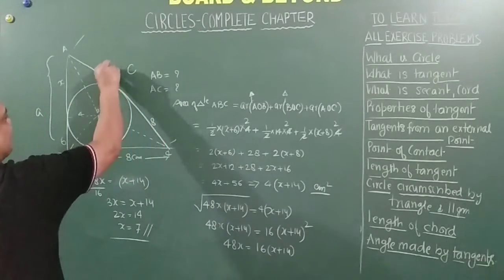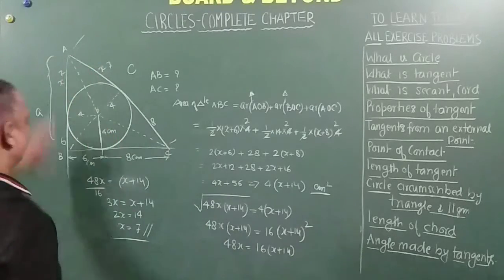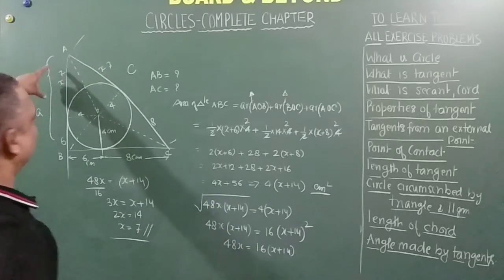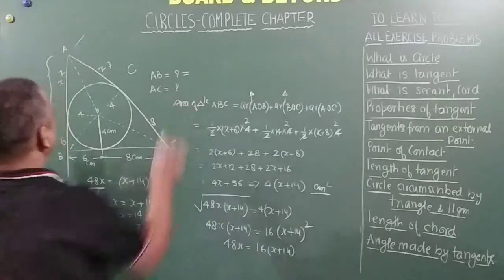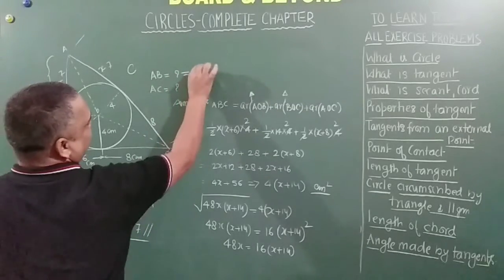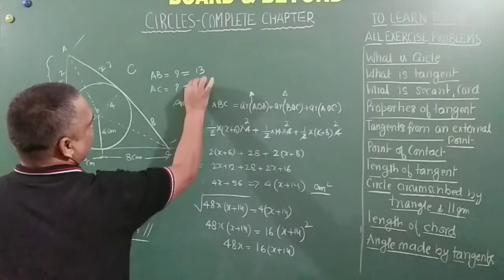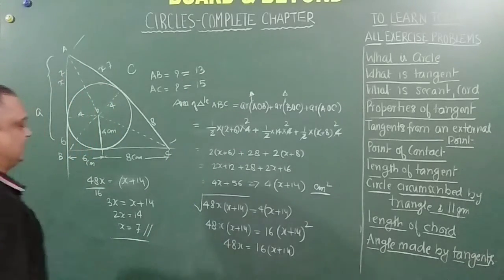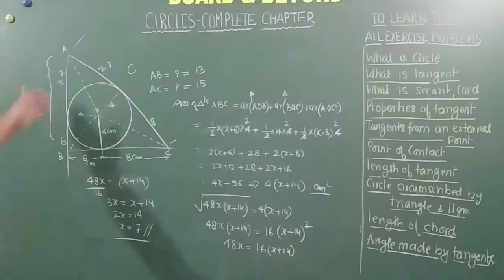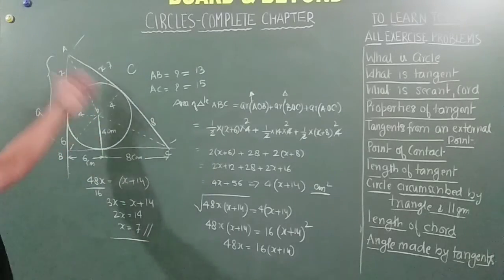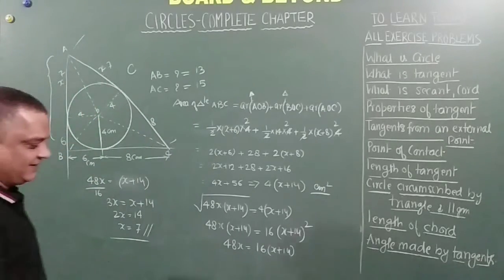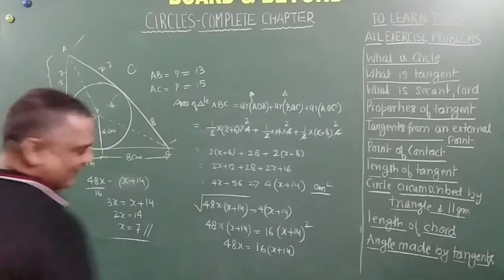Since x is 7, you can find out what is AB. AB is equal to 7 plus 6, that is equal to 13. And AC is how much? 7 plus 8, that is equal to 15. So the sides are 13, 14 and 15. All the sides.